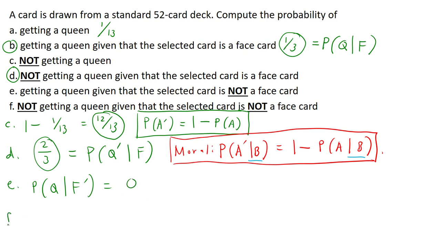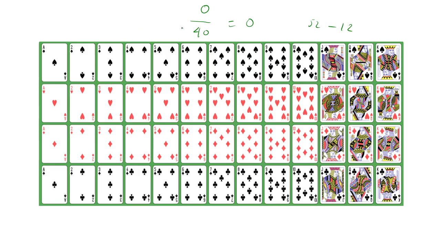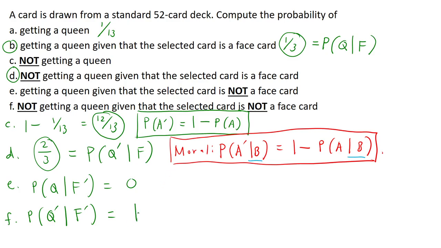Okay. And letter F, what's the probability of not getting a queen? Hindi queen ang makukuha given that the selected card is not a face card. Okay, so again, ang mga hindi face cards ay 40 sila lahat. Ilan dyan sa 40 na yan ang hindi queen? And the answer is all of them, which is simply 1, 100%. So this is 1. Okay, so what's the moral of the story?